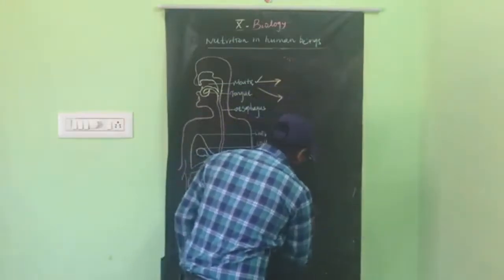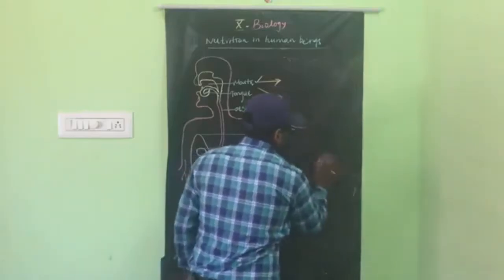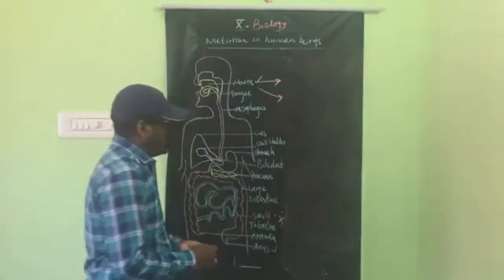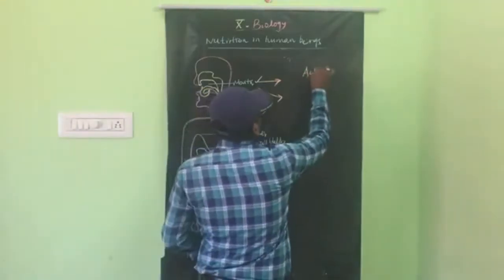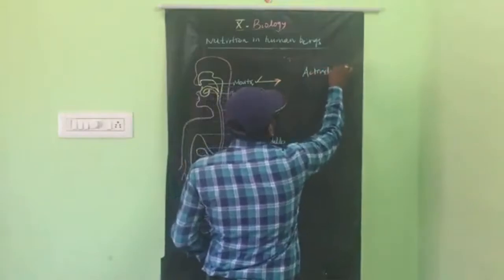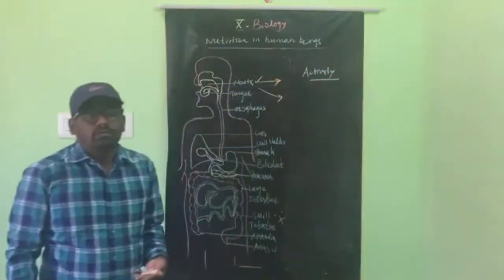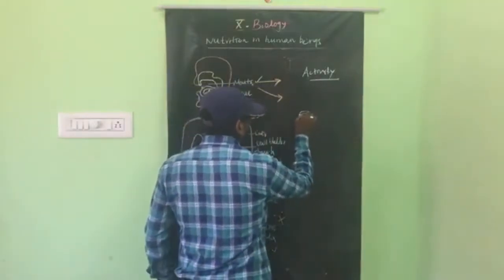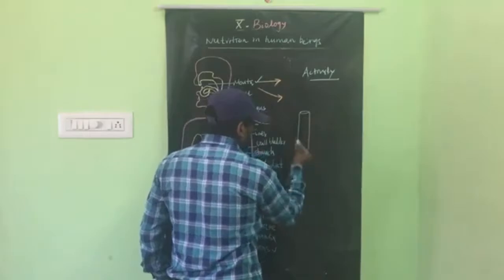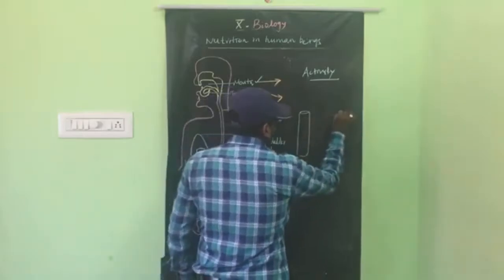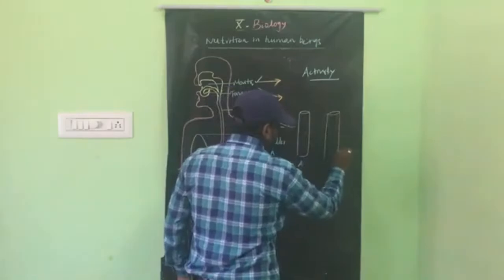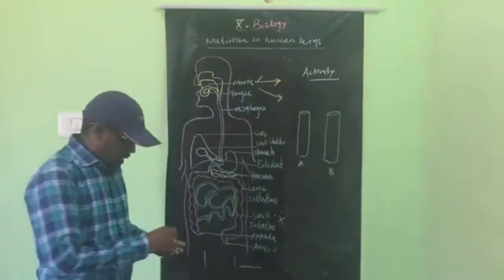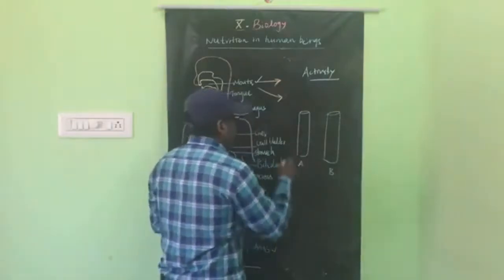Next, there is an activity. This activity is given in the topic of nutrition in human beings. There are two test tubes, test tube A and test tube B. In these two test tubes we have to take starch.